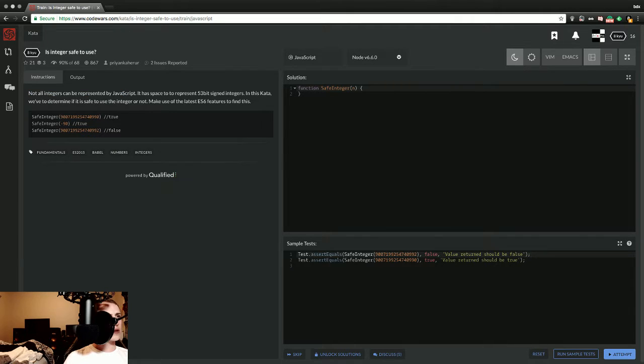Not all integers can be represented by JavaScript. True. Sure. We'll bite. It has space to represent 53-bit signed integers. I'm not entirely sure what counts as 53-bit signed integers. I'm assuming their example shows exactly that. In this kata, we've determined if it's safe to use the integer. Make use of the latest ES6 features. I feel like this is a golden opportunity to Google the heck out of ES6. What is ES6?